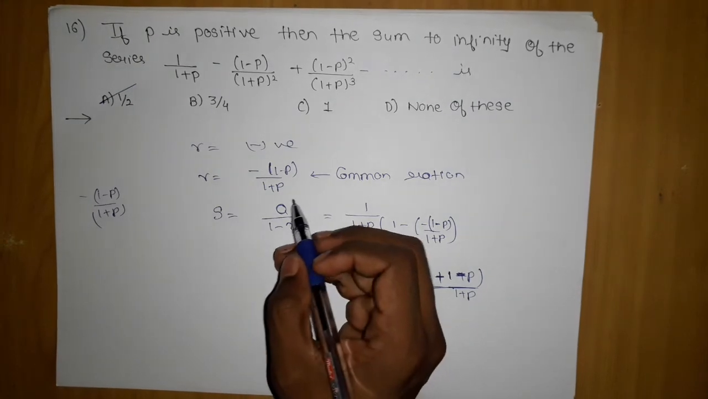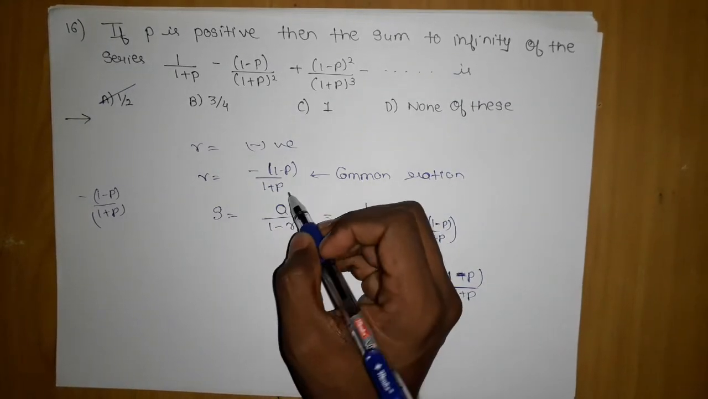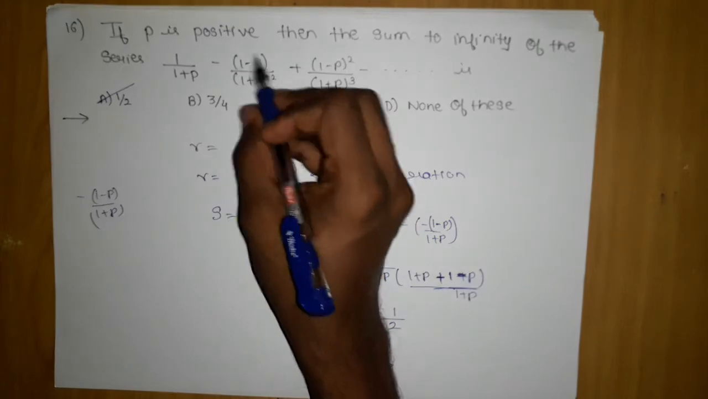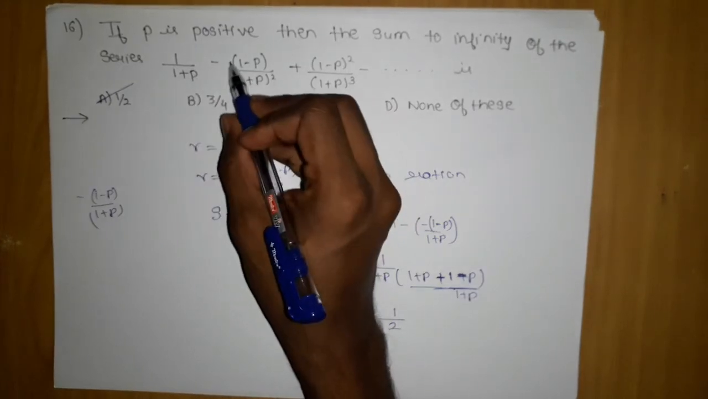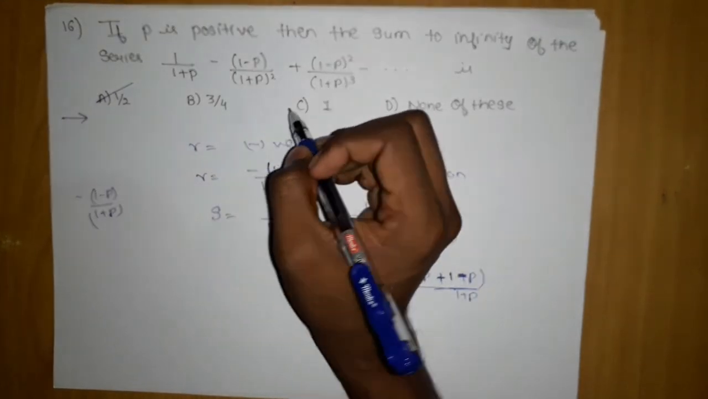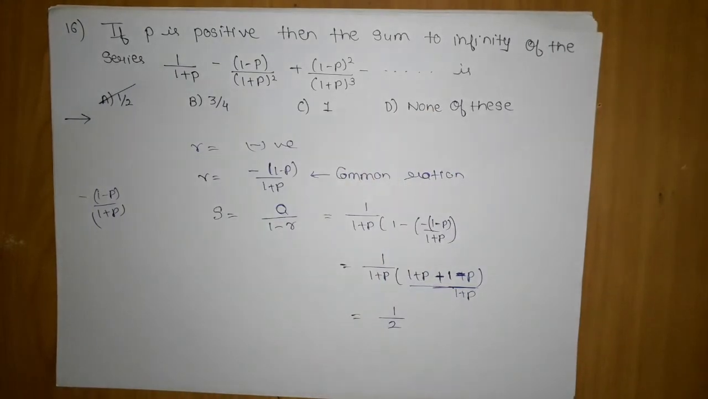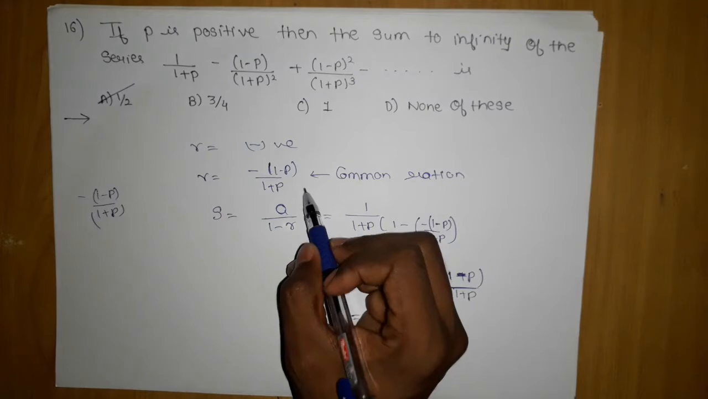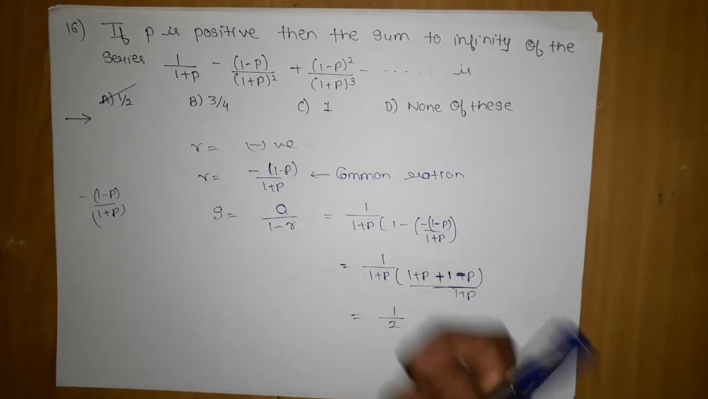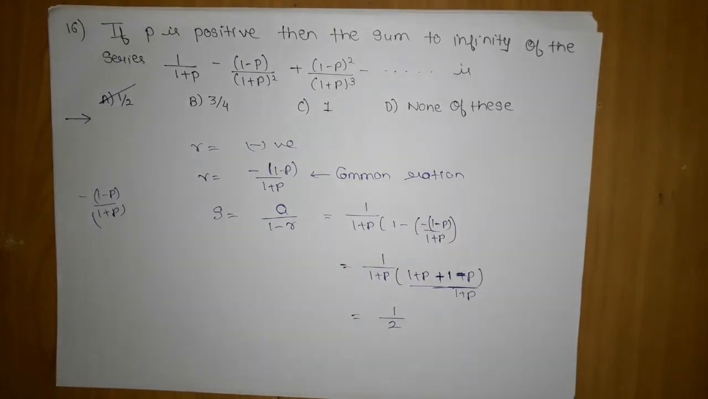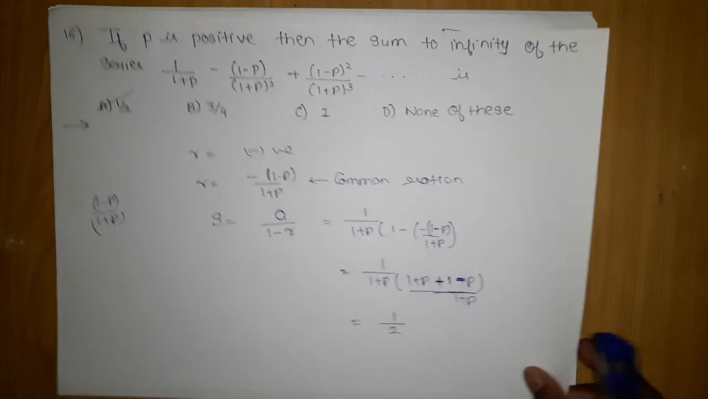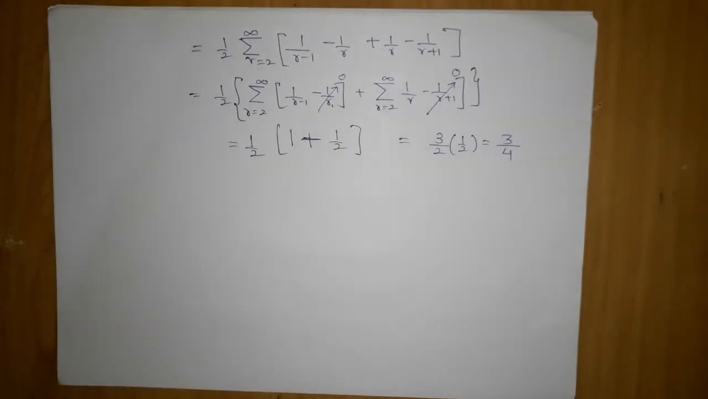So you should be able to get the common ratio R, which you should identify from here. By dividing this, you will come to know that minus 1 upon 1 minus P upon 1 plus P is the common ratio. Then you have to substitute it in the infinite GP problem and get the answer. So now let's move on to the next question.